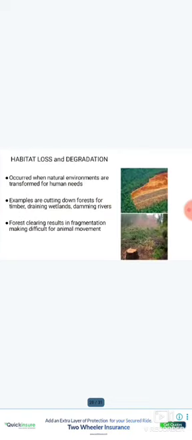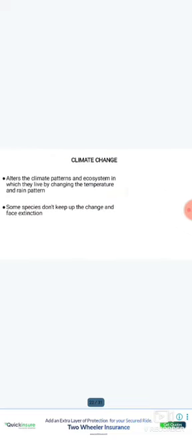Main causes of biodiversity loss: habitat destruction, global warming, over exploitation, pollution, and many more. Habitat loss and degradation occurs when natural environments are transformed for human needs. Examples are cutting down forests for timber, draining wetlands, damaging rivers, etc. These are forest clearance for mining. This is the example of shifting cultivation.